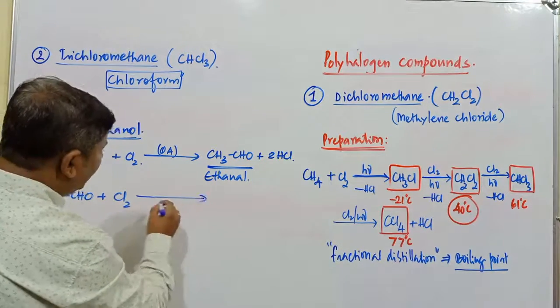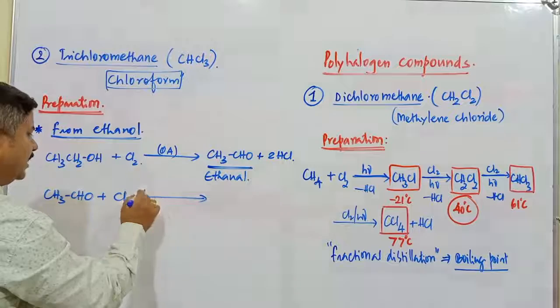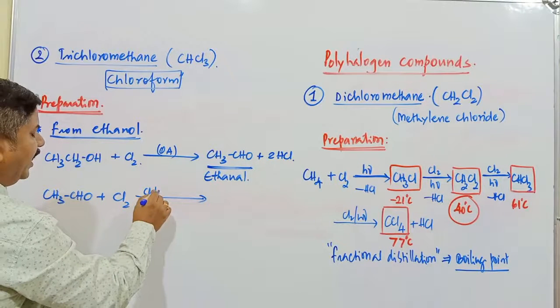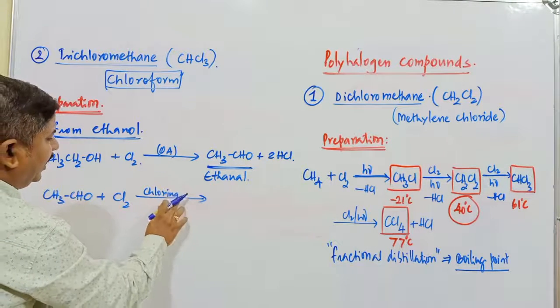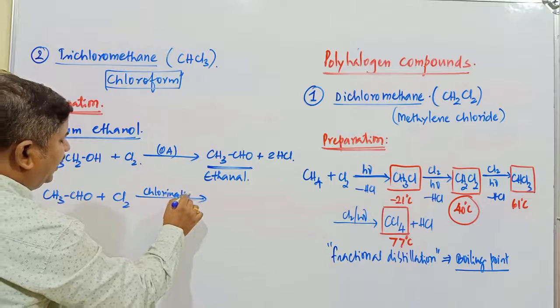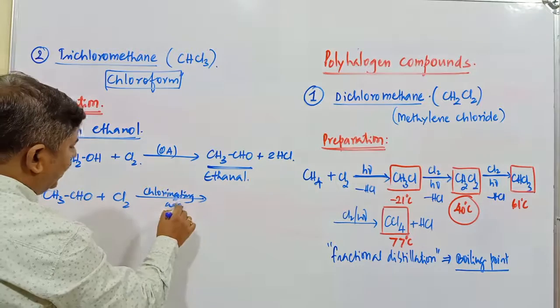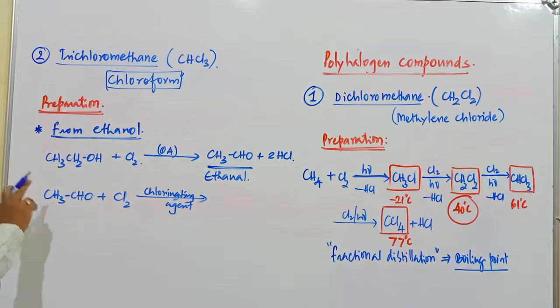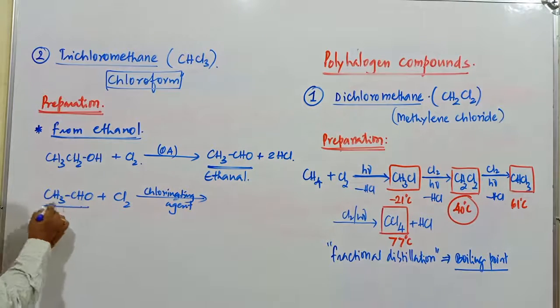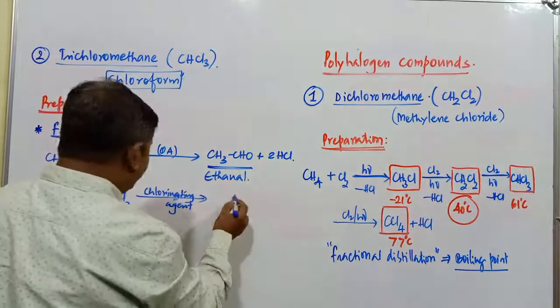Now in this particular case, chlorine acts as a chlorinating agent, or halogenation. What is the meaning of chlorinating agent? It replaces the hydrogen atoms of this particular aldehyde compound. Same compound we have taken, that is ethanal. So here the main product is going to be